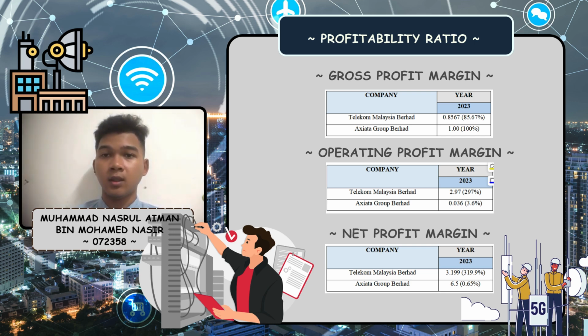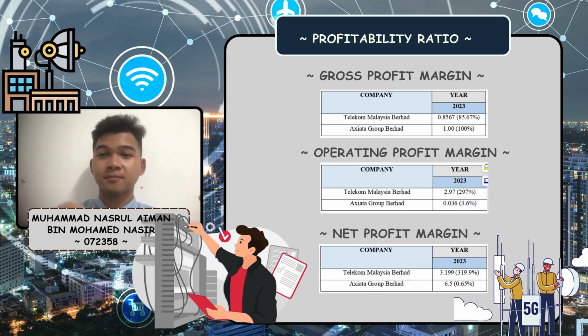In conclusion, while Telekom Malaysia outperformed Axiata in terms of operating and net profit margin, Axiata excels in gross profit margin. This highlights Telekom Malaysia's strong operational controls, but also indicates Axiata's effective cost management in its core operations. To fully assess their financial health, a deeper analysis of long-term trends and industry comparison will be essential.